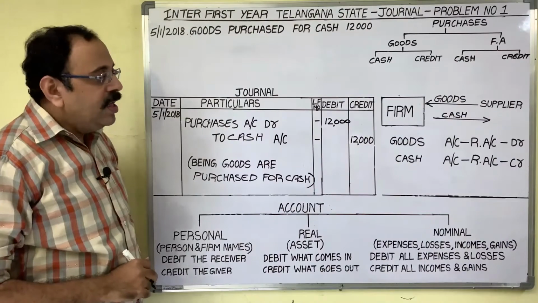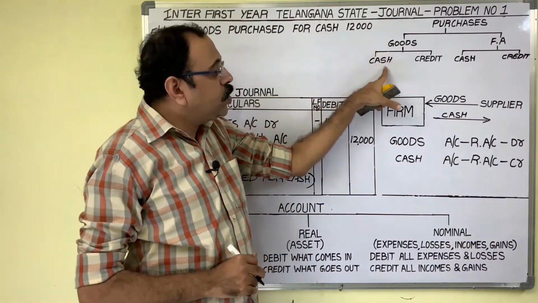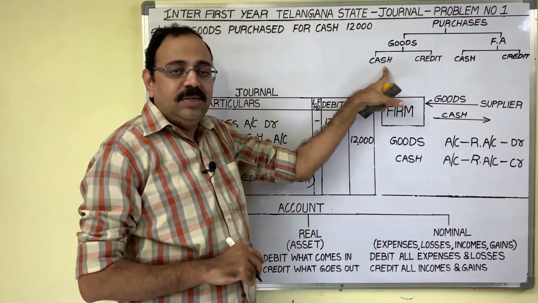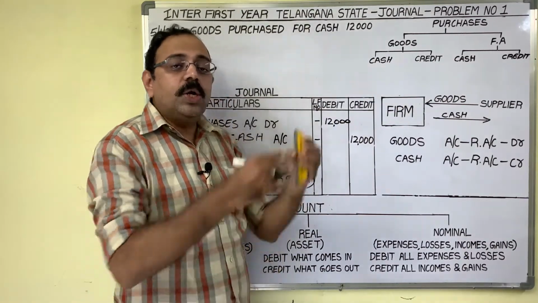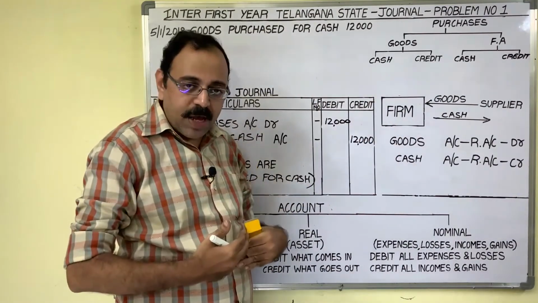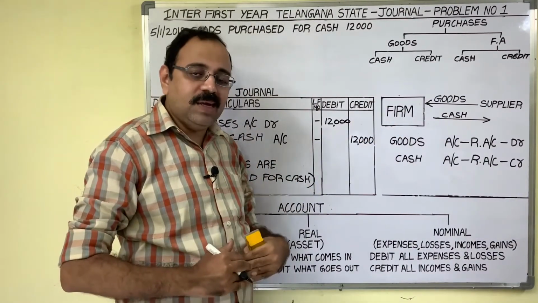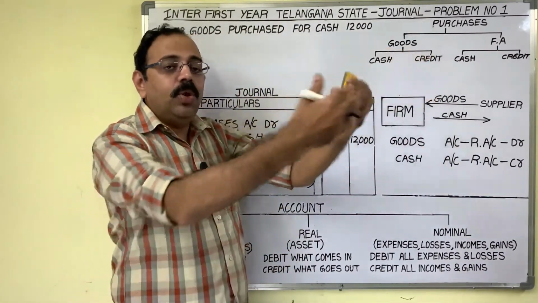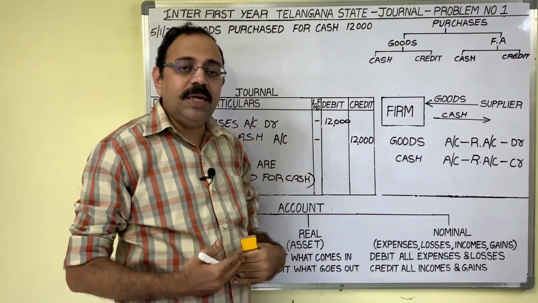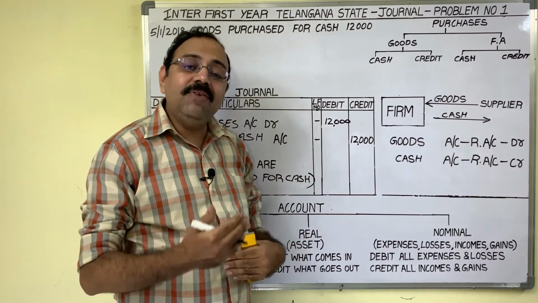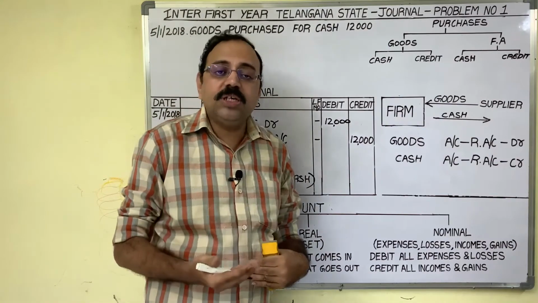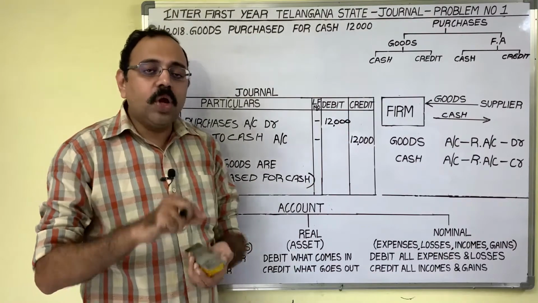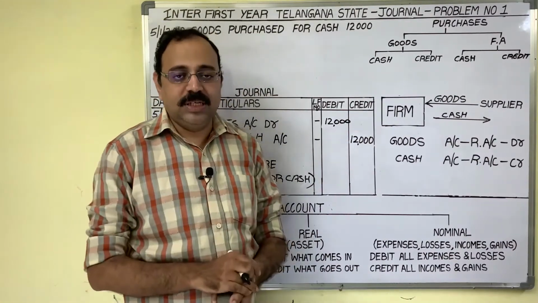Then the next case is that these goods may be purchased for cash or on credit. Cash purchase means today we are buying goods from suppliers and today itself we are paying money to him. Credit purchase means today we are buying goods from the supplier and we requested a credit facility. In future we are going to settle our account. So today we should record it as credit purchases.